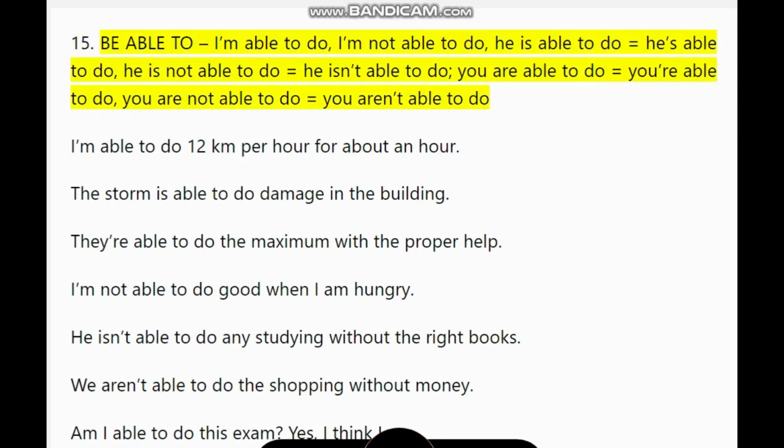15. Be able to. I'm able to do. I'm not able to do. He is able to do equals he's able to do. He is not able to do equals he isn't able to do. You are able to do equals you're able to do. You are not able to do equals you aren't able to do.